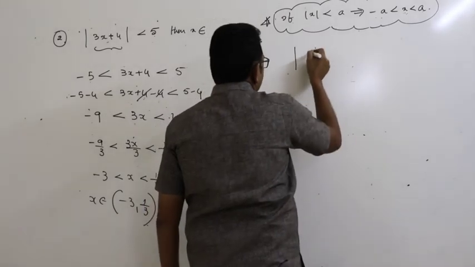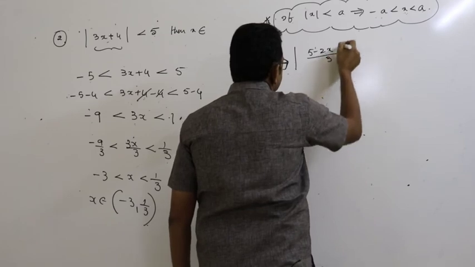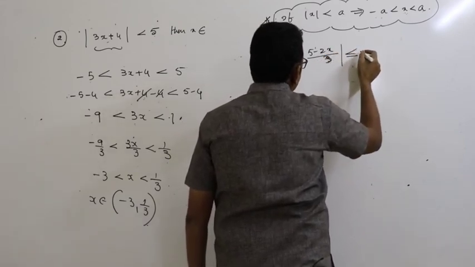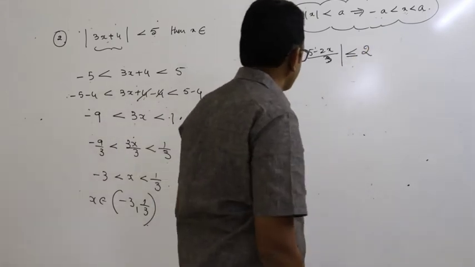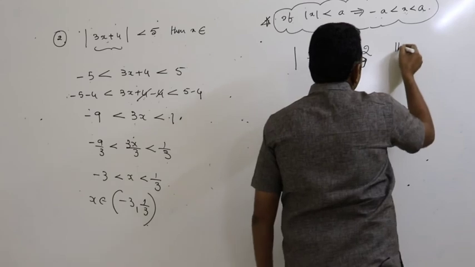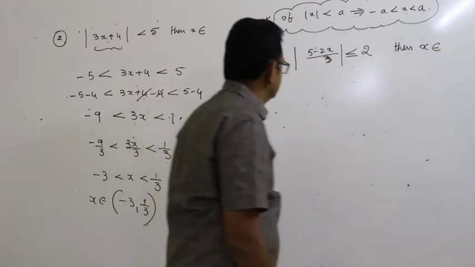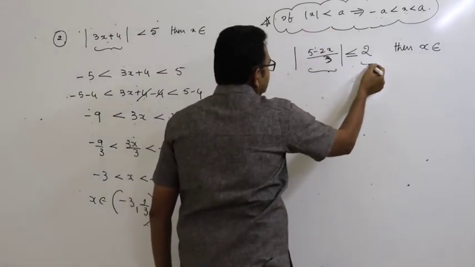And one more example: mod of 5 minus 2x by 3 is less than or equal to 2, then x belongs to. Now according to the definition, this part is, and this is a.